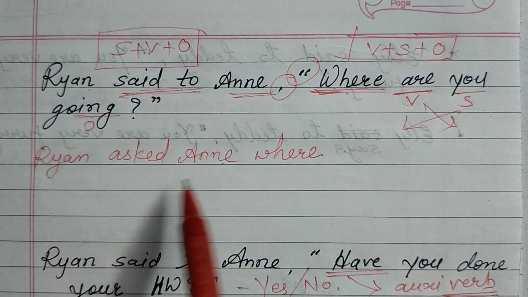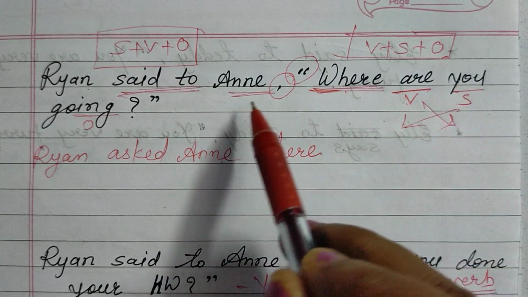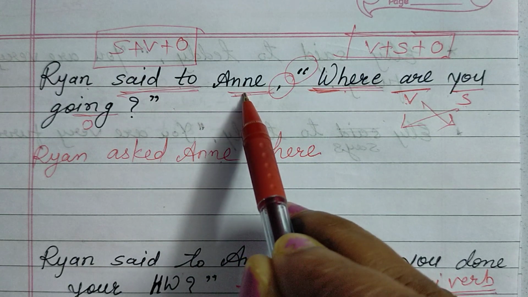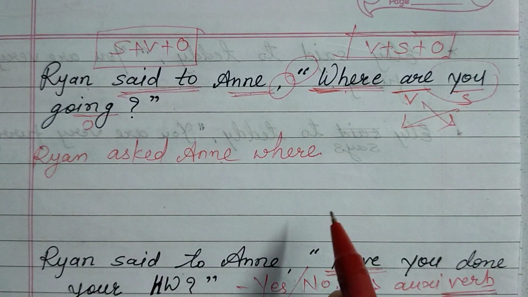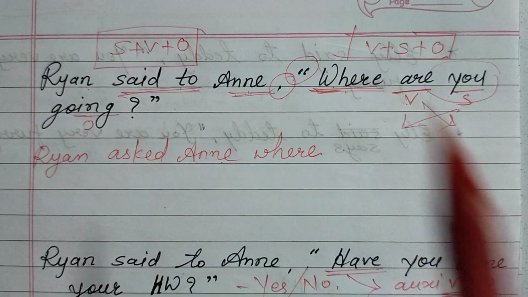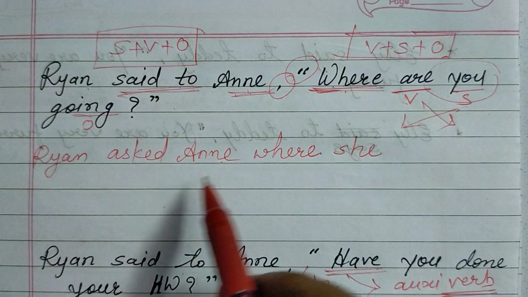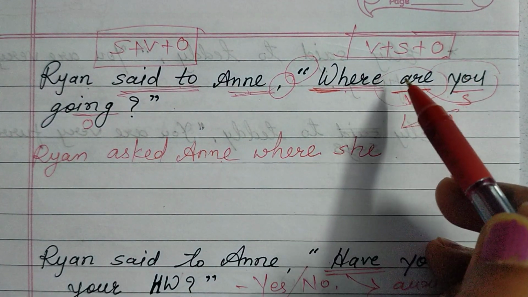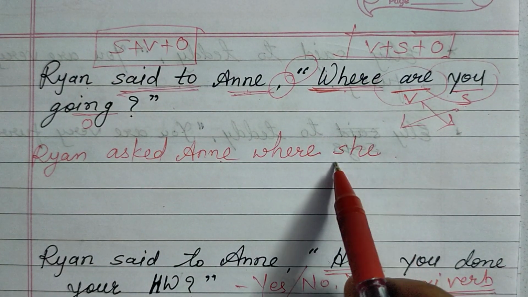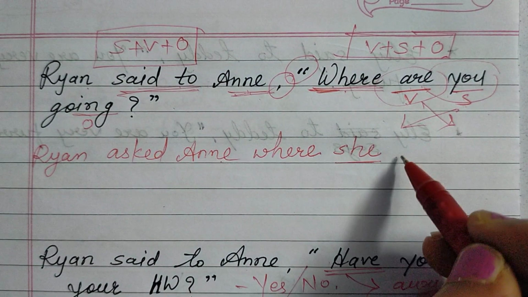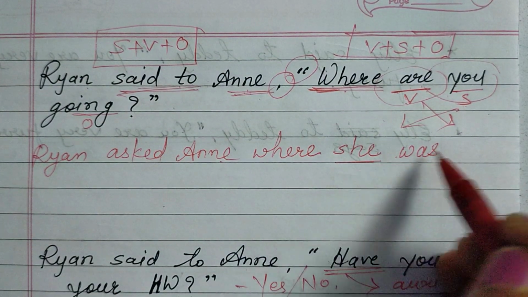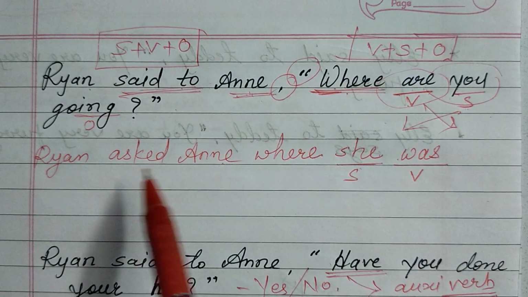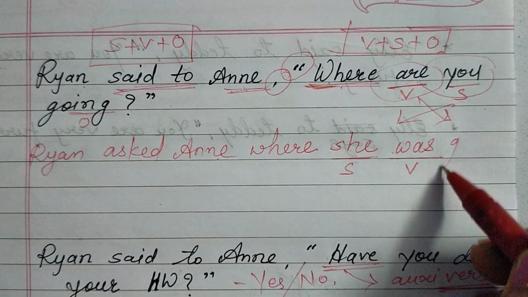Okay, Ryan asked Anne where. This "you" is Anne because she is the listener. Is Anne a girl or a boy? She is a girl. So this "you" will change into "she", because Anne is the listener and this "you" is Anne. Ryan asked Anne where she. "Are" will change into past tense now. The past tense of "are" is "were", but your subject is "she", so it will be "was". Singular. So this is the subject, this is the verb. Now we are framing the sentence formation. Ryan asked Anne where she was going.